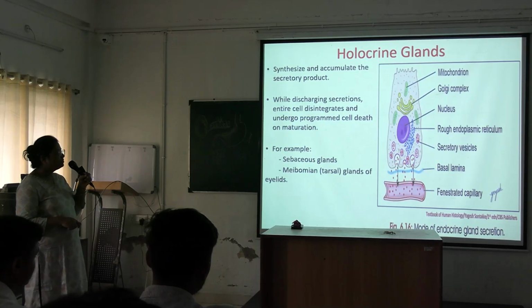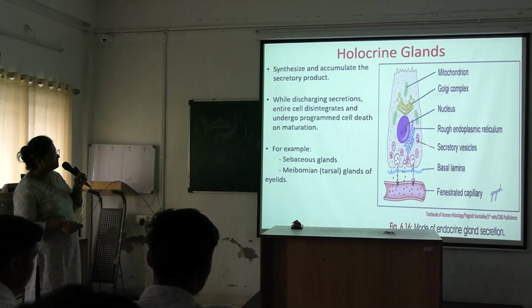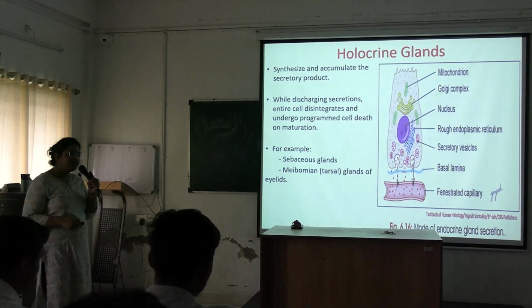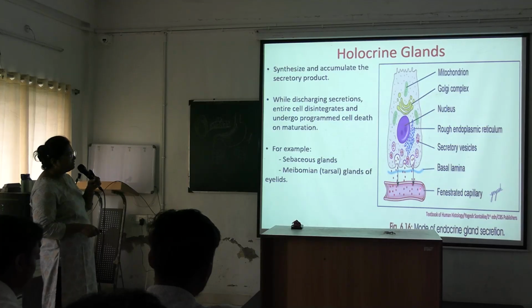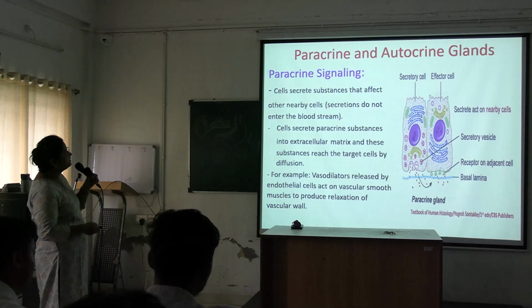Okay, this is also one type of sebaceous. See, these are the secretory vesicles. This is secretion of the endocrine gland, secreting the material. The secretory vesicles are present towards the basal side, and they are released directly into the capillary blood. So this is secretion of endocrine gland.